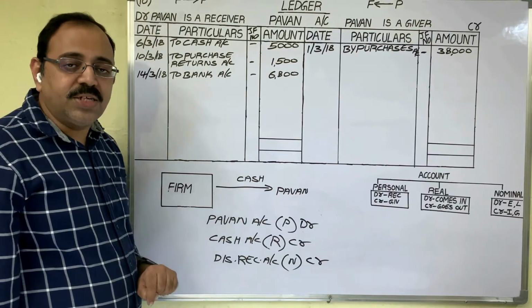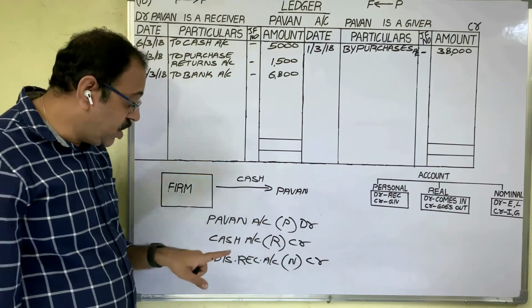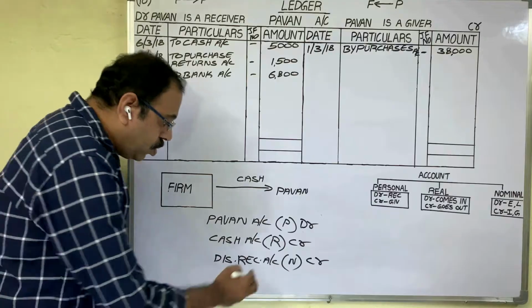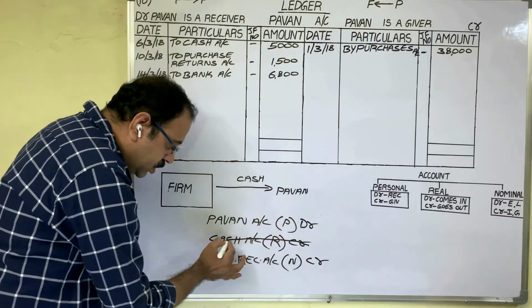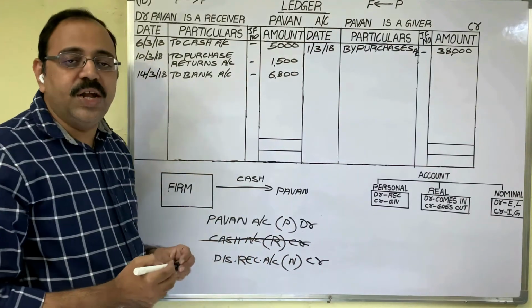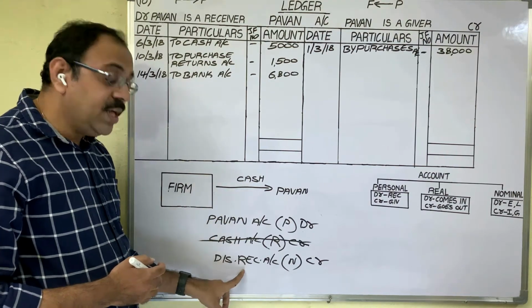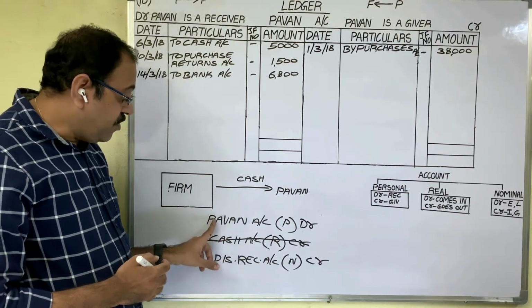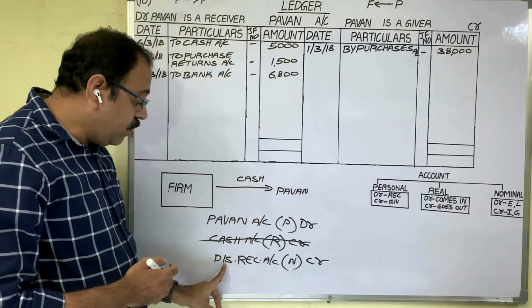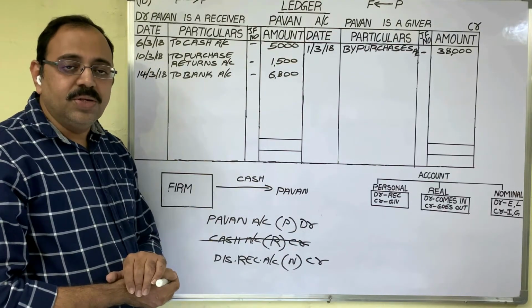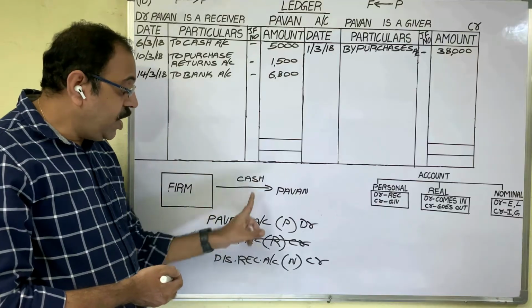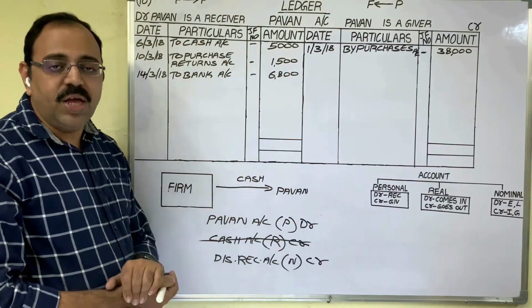In this transaction, there is no information regarding cash, so we cannot write the cash account in the journal entry. Then what is left? Pawan account and discount received account. Pawan account we should debit, discount received account we should credit. So the entry is Pawan account debit to discount received account.